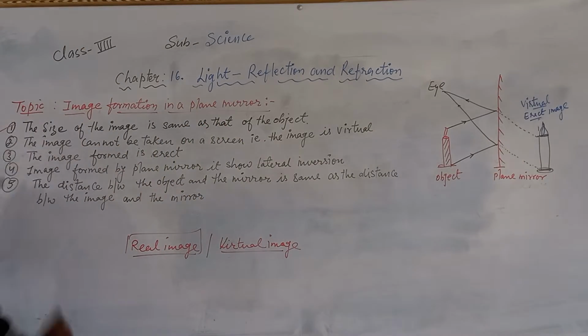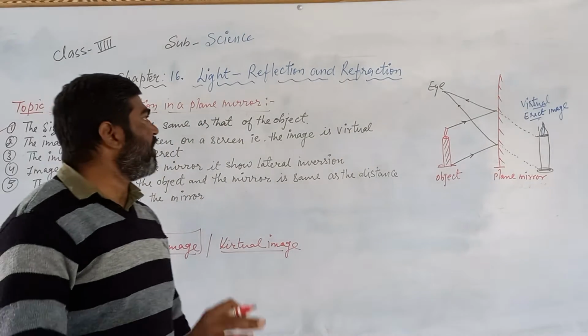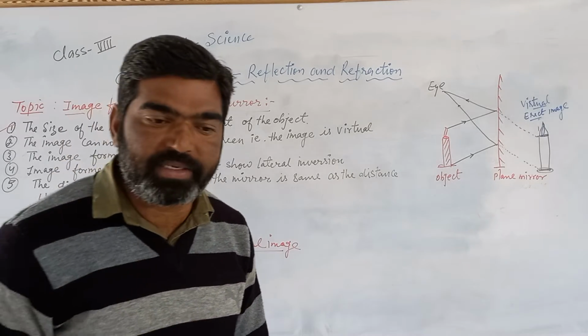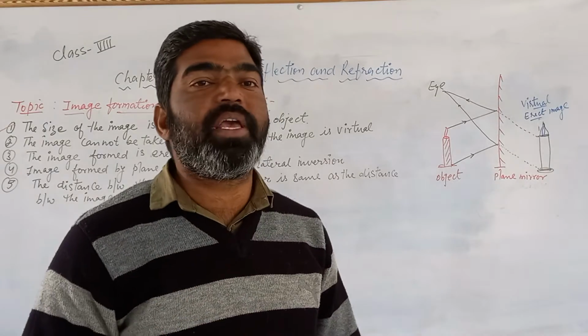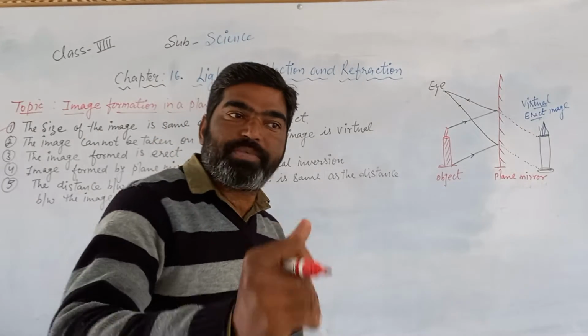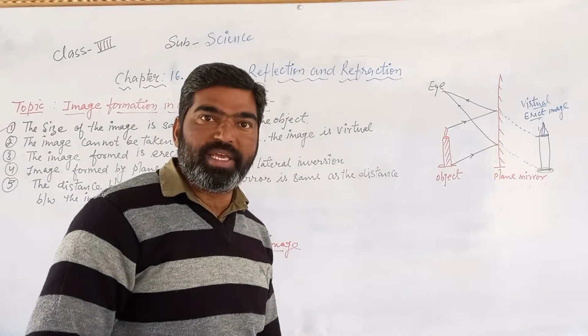So the first thing is that the size of the image is always equal to the size of the object, very clearly. Whatever the object is, its image will be formed similarly.